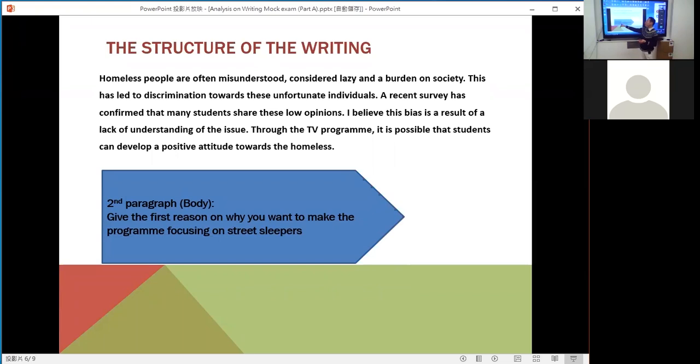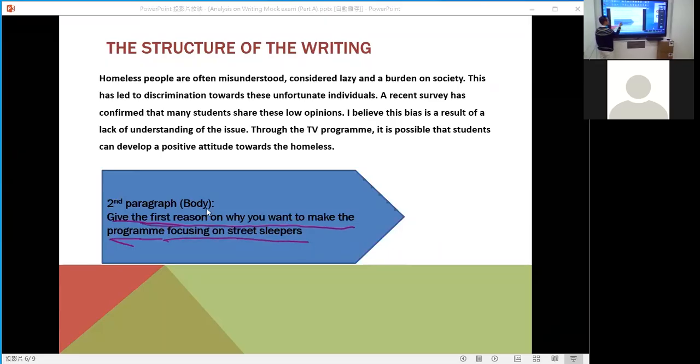So we need to state the first reason. Okay, so this is the purpose of this paragraph. The purpose is to give the first reason on why you want to make the program, and this program focusing on street sleepers. Okay, the first reason.